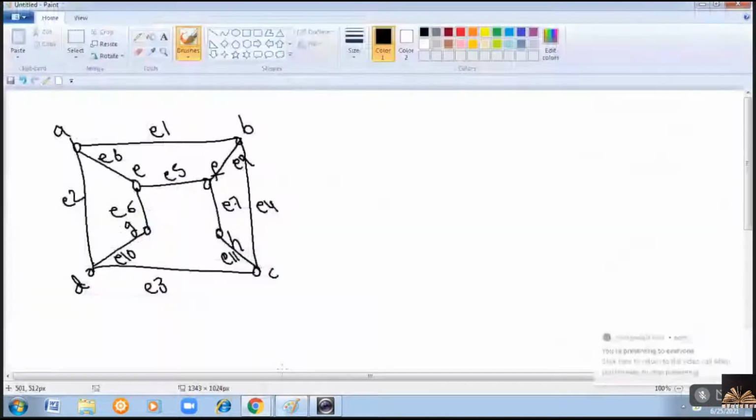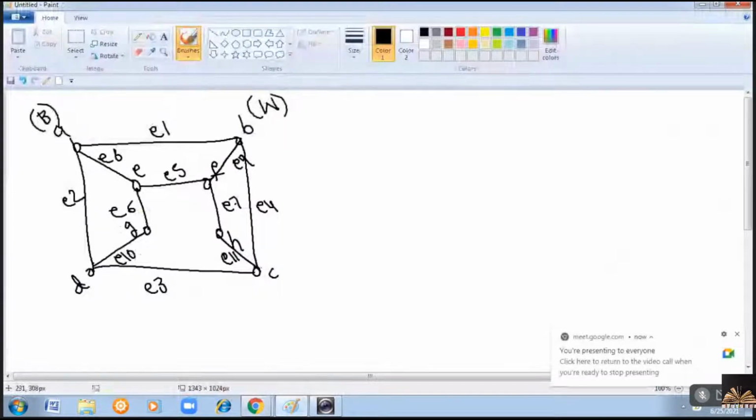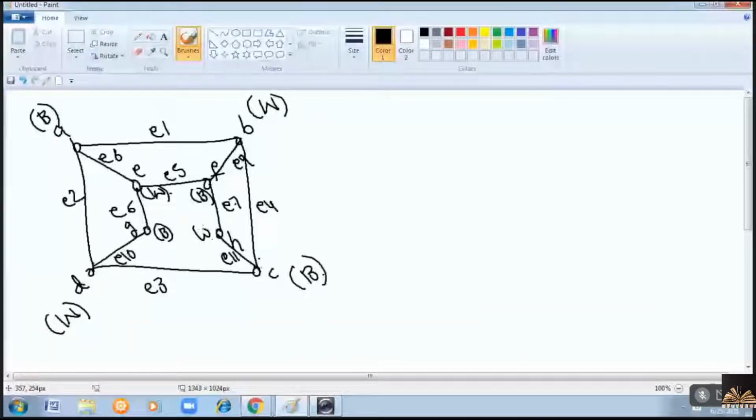Now you color these vertices B, W, B, W, B, right? Similarly, B, so it should be W. White, so it should be blue. White, so it should be blue or B. It should be W. Clear? Now you please divide the vertices. Here, write white color vertices. Here, you write black color vertices.